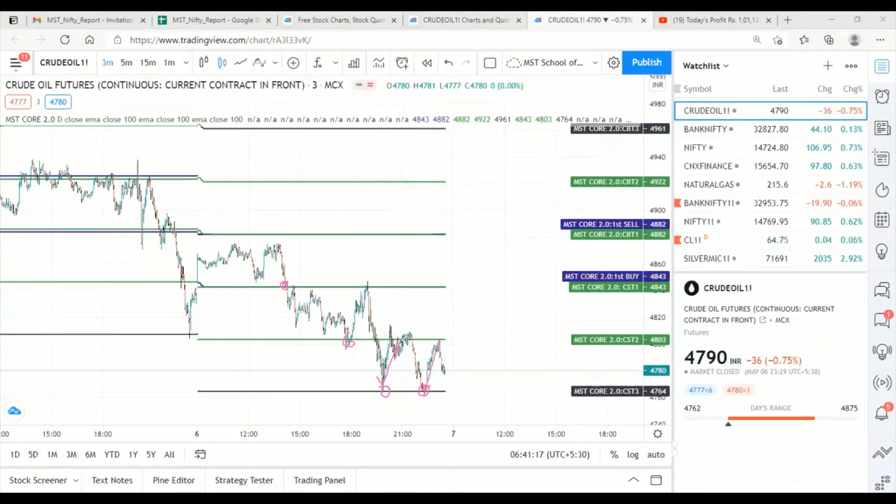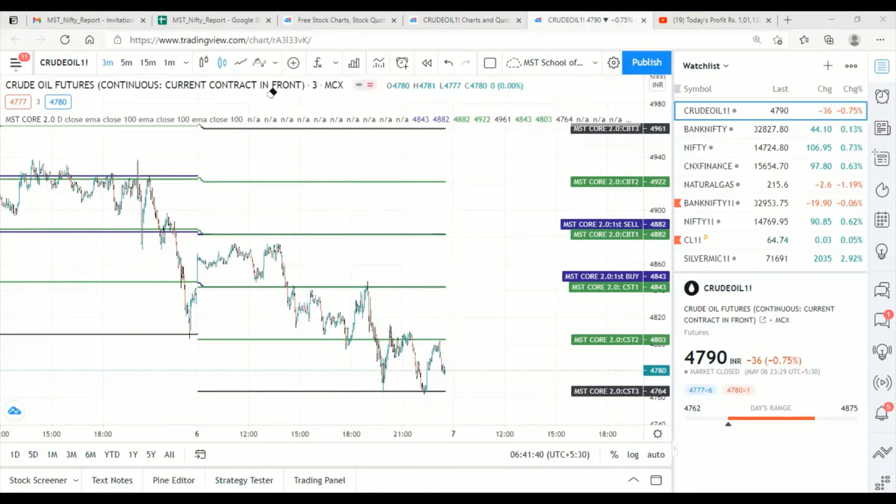So this is the perfection of our indicator. See how it is exactly supporting these levels. So this is what our trade should have been yesterday, but I will not consider this, because by inserting the price action into this core strategy, those who have not learned the price action cannot do this.